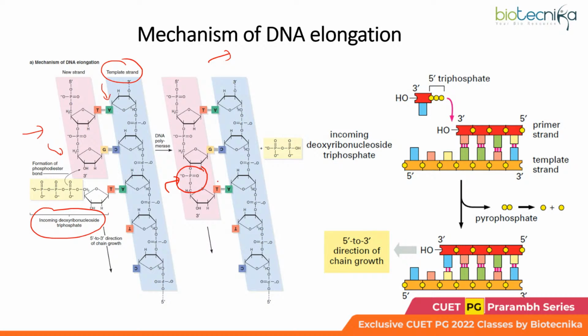And even before that, it is ensured that the base being carried by the incoming nucleotide is correct as per the base present on the template strand. Here the hydrogen bonding takes place first, and then the phosphodiester bond formation is done by the DNA polymerase. This is the same thing shown in another form. I hope you are finding these diagrams helpful. Here again you could see the nucleotide coming, and it is being added to the growing DNA chain.